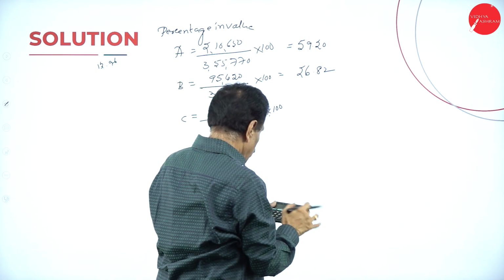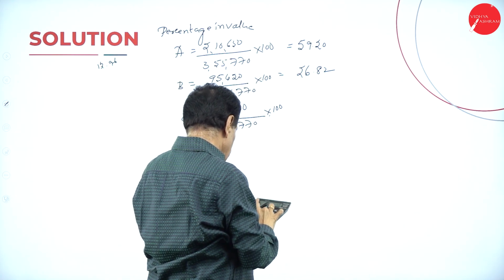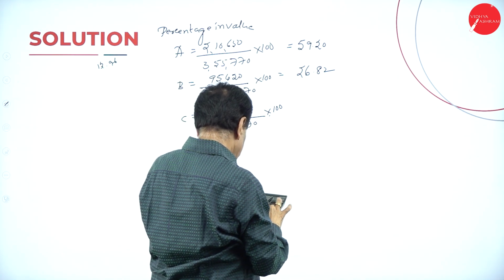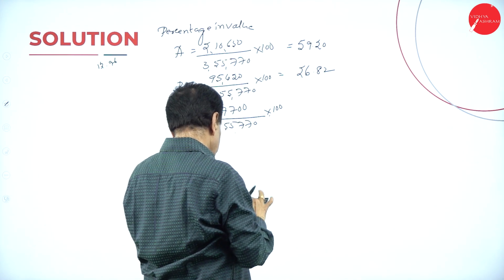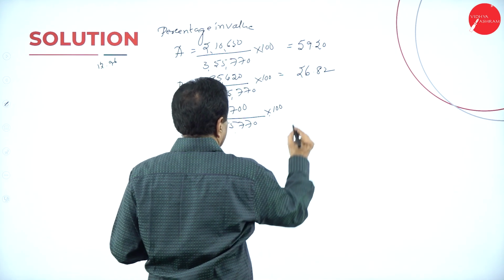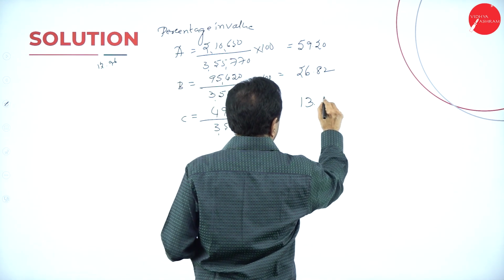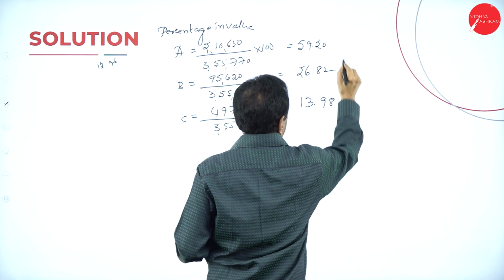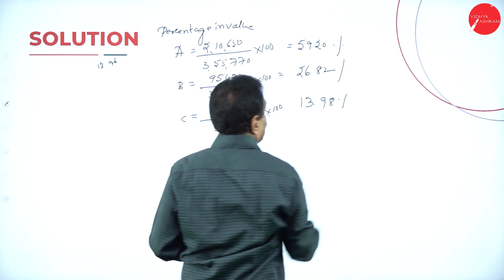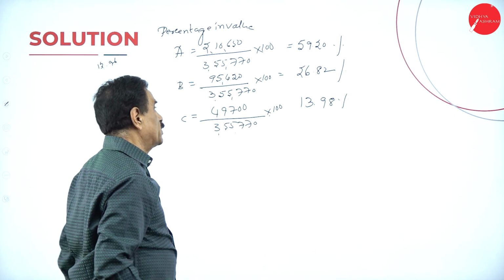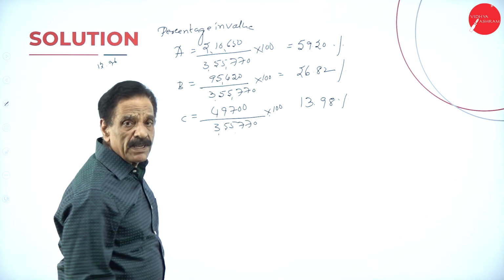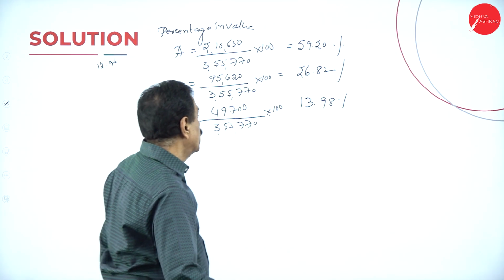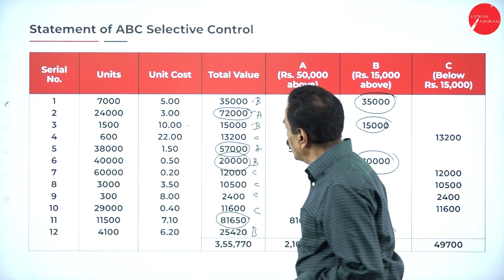Add these: 59.20 plus 26.82 plus 13.96. So A occupied almost 60%, B occupied 26%, C occupied 14% in value. So this is what you have got in value.